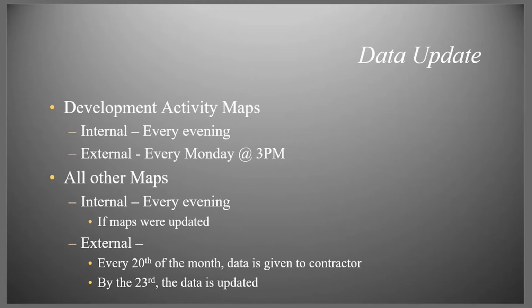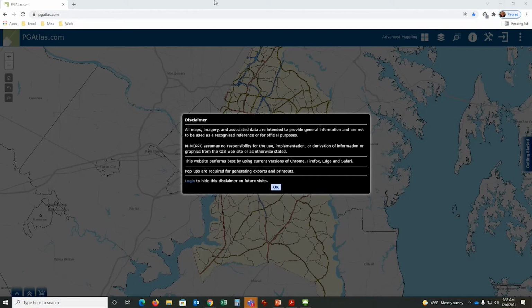Next up, let's go ahead and show pGALIS. Now, pgatlas.com started in about the year 2000. It has gone through many different versions. And when you first open the application, you can look at this disclaimer. The disclaimer is basically saying this mapping data is for general purposes. There is some data that's engineering accurate and some data that's not.